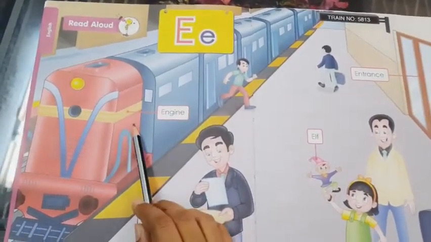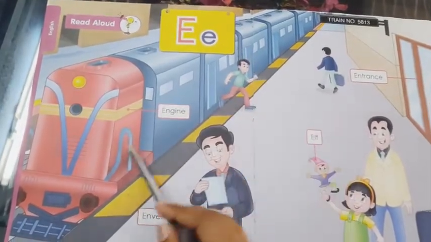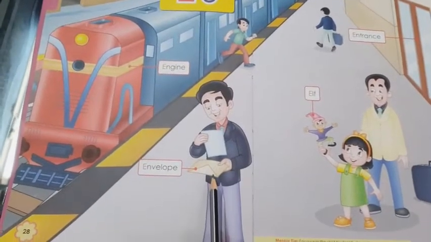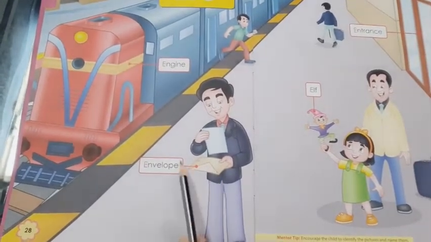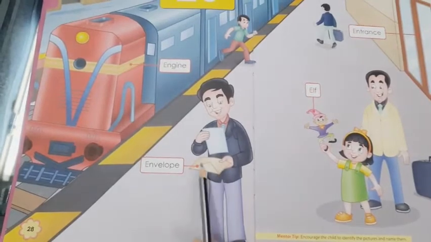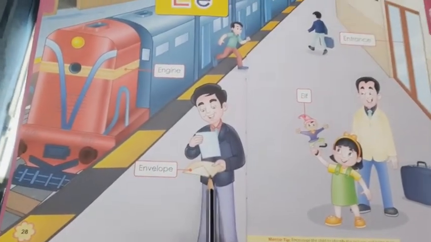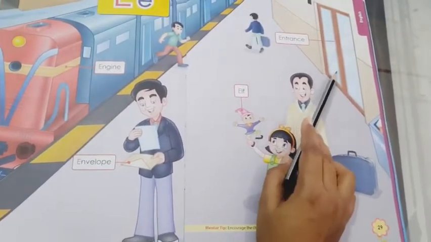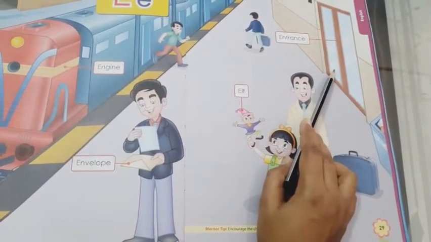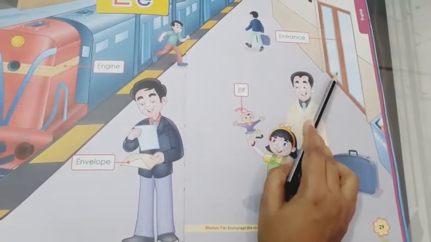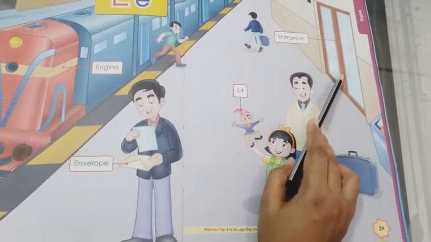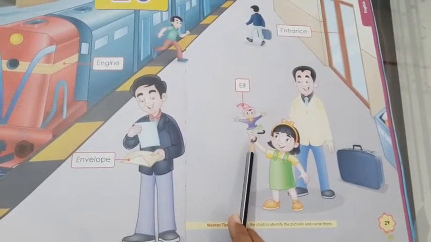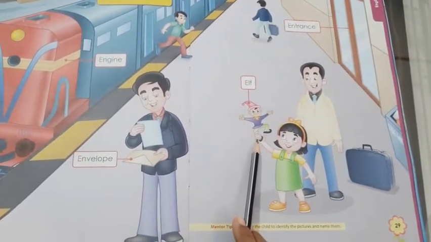E A engine. This is an engine. E A engine. And what the man is holding in his hand, this is envelope. E A envelope. And this is the entrance. When we get in or out, this is called entrance. E A entrance.